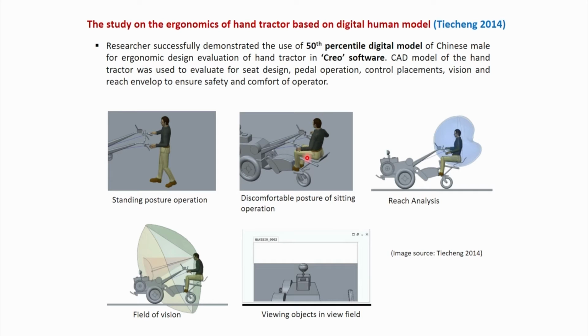Based on that human module, they developed these human models or mannequins, and the evaluation they performed only for the 50th percentile digital model, and various aspects they studied, that is T.A. Cheng evaluated reach, vision. Then in this image we can see while that operator is looking in front, how much portion is actually coming in his view field. So these are the objects coming inside the view field.